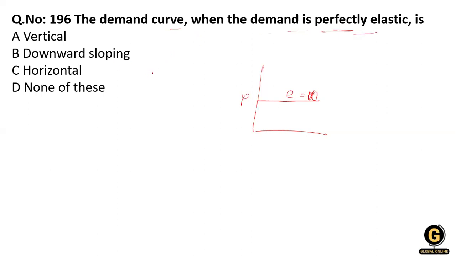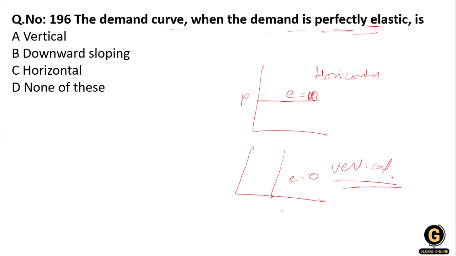When it is perfectly inelastic, the elasticity equals 0, and in that case the diagram is vertical. He is talking about perfectly elastic, that's why option C, horizontal, is correct over here. Clear?